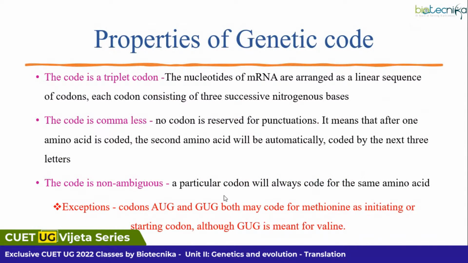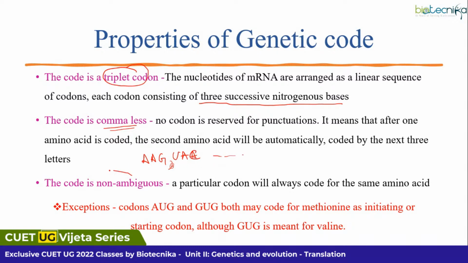Now, what are the properties of the genetic code? Our genetic code is a triplet codon. That means it consists of 3 successive nitrogenous bases. And our code is commaless. That means if AAG is producing one amino acid, there is no comma in between. Rather, simultaneously, there will be another amino acid, like UAC or something like that, and it will keep on moving ahead.